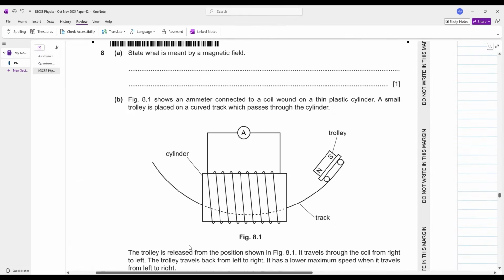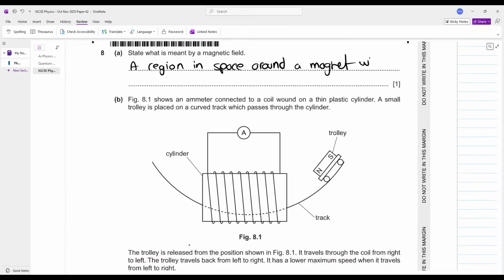Let's further move ahead. State what is meant by a magnetic field. A region in space around a magnet where another magnet experiences a force. Simple.